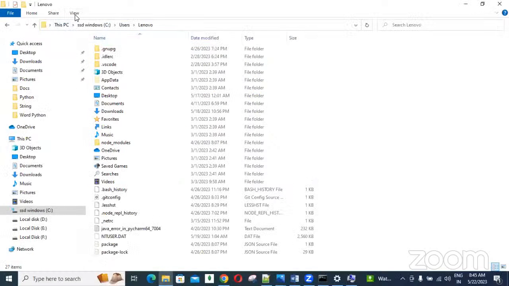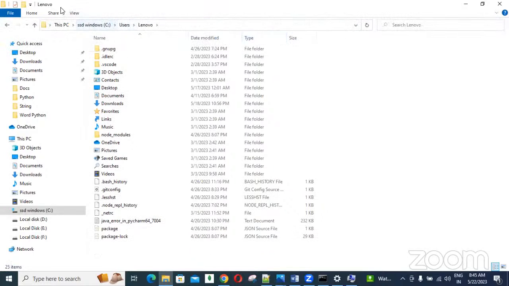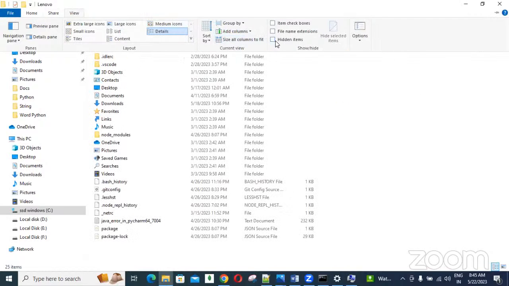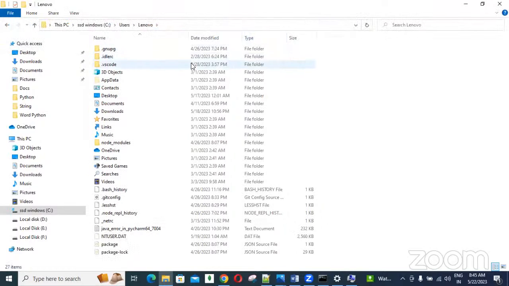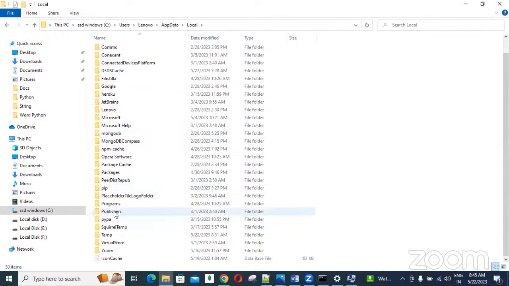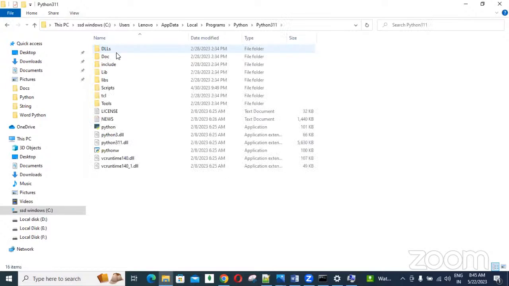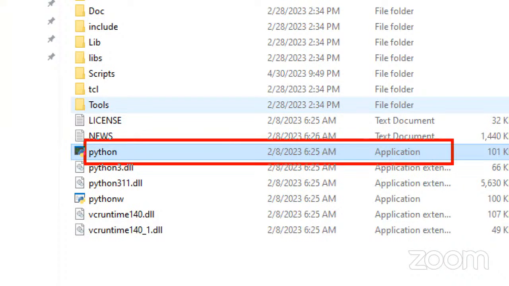So click on View, click on Hidden items. See, right now I unchecked it. Hidden items is unchecked, so right now the AppData folder is not there. If I check it here, then the AppData folder comes. Click on that, click on Local, and here many things are there. Click on Programs, click on Python. This is the Python software, and in this python.exe is our executable application.